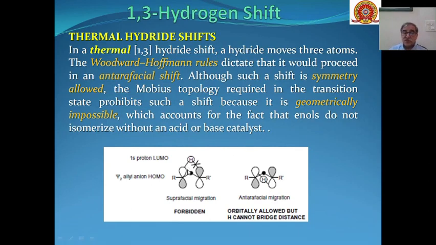So for keto-enol tautomerism of enols, isomerization can only take place in the presence of an acid or base catalyst. You can see over here, if hydrogen is to shift, then it has to invert its position, which is not geometrically possible. That is why suprafacial migration is forbidden. And antarafacial migration is allowed because these lobes have the same sign, but hydrogen cannot bridge this distance between these two lobes on the opposite ends of the molecule.